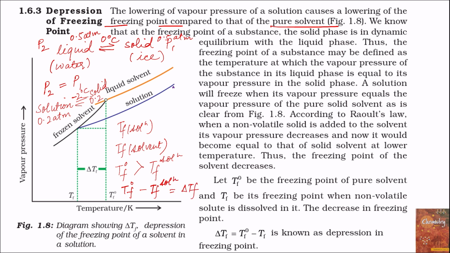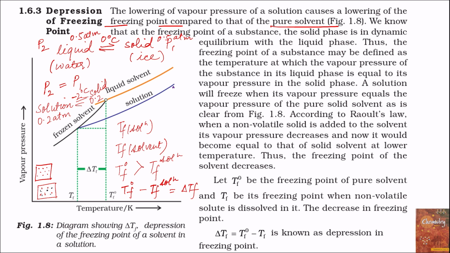Now there is another way to understand depression in freezing point. In pure water, when water changes to ice, the solvent molecules take a certain alignment, certain positions. But when solute particles are dissolved in water, then in between the solvent particles there are also solute particles present, and so to get the same or similar alignment in the solid state which pure solvent molecules had, the temperature has to be lowered below 0 degree centigrade, resulting in decrease in freezing point.